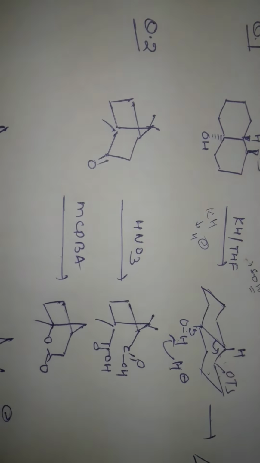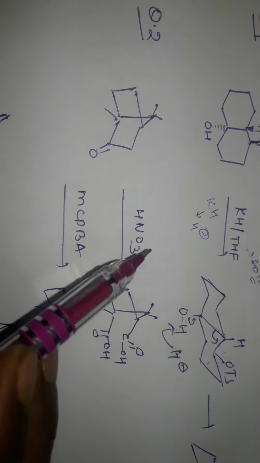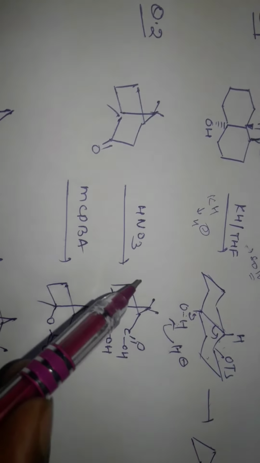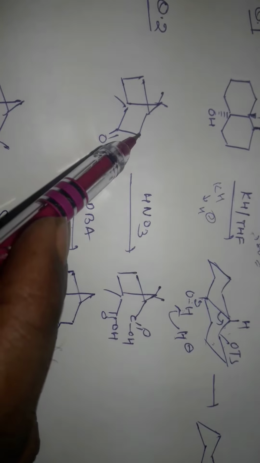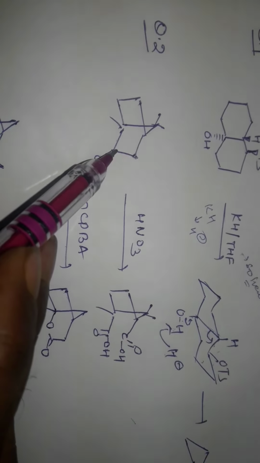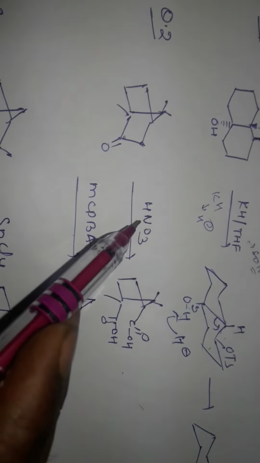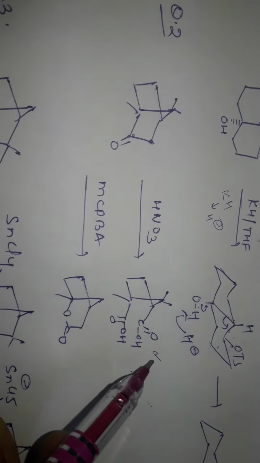Okay, so thank you. And again, if you see, this is a bicyclic system. In this, HNO3 is first added, so this bond will break down here. This carbon will be involved in forming acid, and from here it forms acid. HNO3 is a strong acid, so it directly converts to acid.